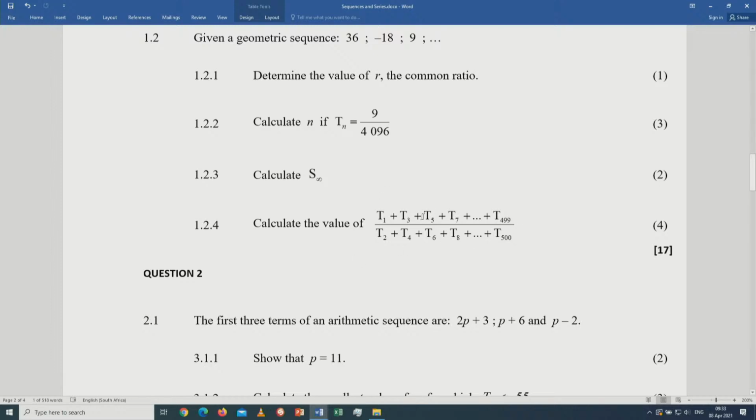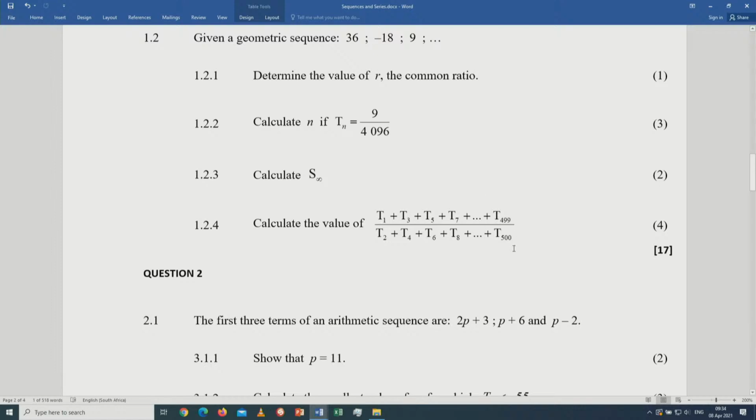The numerator will be the odd terms, the denominator will be the even ones. You check the type of sequence on the odd terms, determine the value of r, and then determine the sum. How many terms will there be? 250, because all in all you're talking about 500 terms. The numerator has 250 terms, and the number of terms in the denominator will still be 250. Then you use the sum formula to determine the value of this ratio.